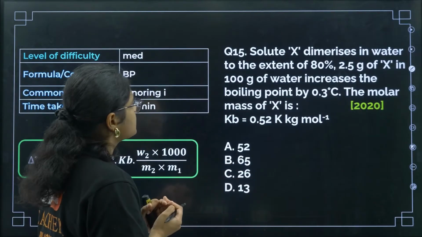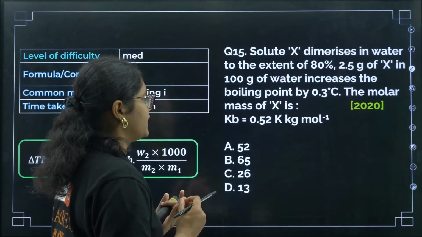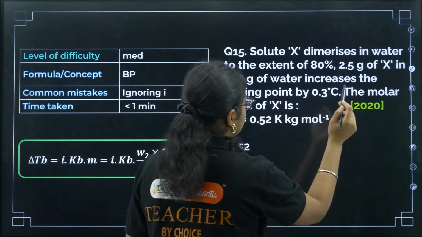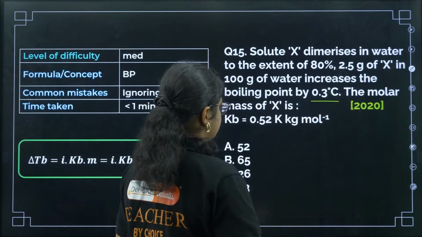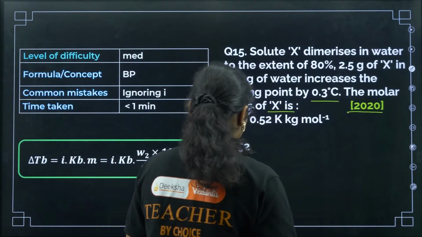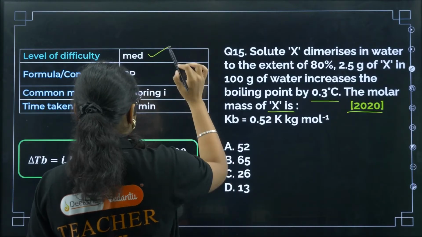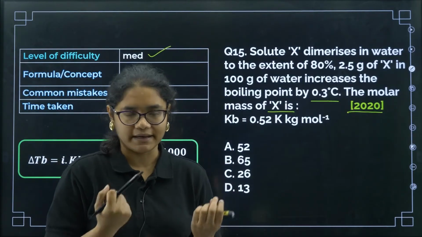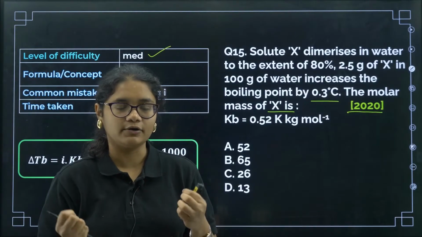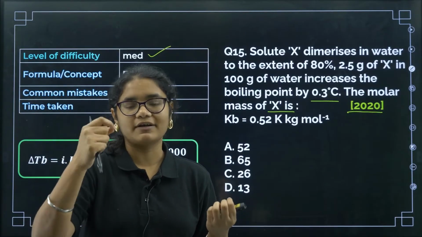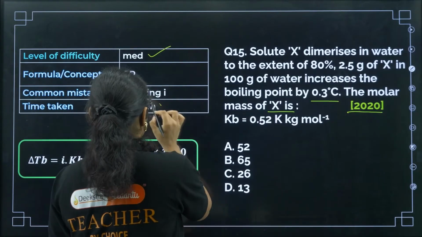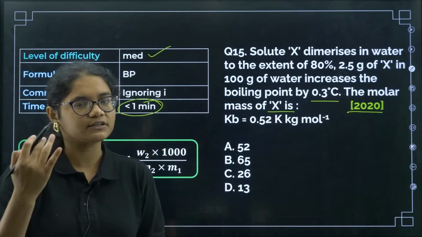Next question. Solute X dimerizes in water to the extent of 80%. 2.5 gram of X in 100 gram of water increases the boiling point by 0.3 degrees Celsius. The molar mass of the X is, okay. So question was asked in 2020, okay. And the level I'll say was a little medium here because you need to also incorporate the concept of Van 't Hoff factor here, right? Not direct elevation in boiling point, but Van 't Hoff factor is also included, so it will be a little time taking here. But again you should try to finish the question within 1 minute.